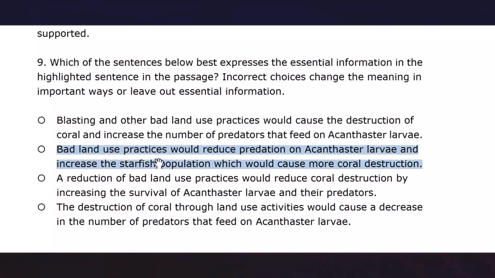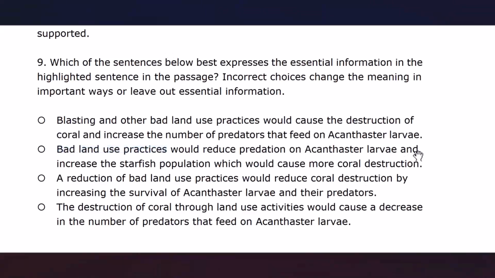So, according to what we discussed, the first part of this clause is not true. Bad land use practices lead to coral destruction, and coral destruction would reduce predation on acanthaster larvae. So this is not a good subject for what happens in the following.